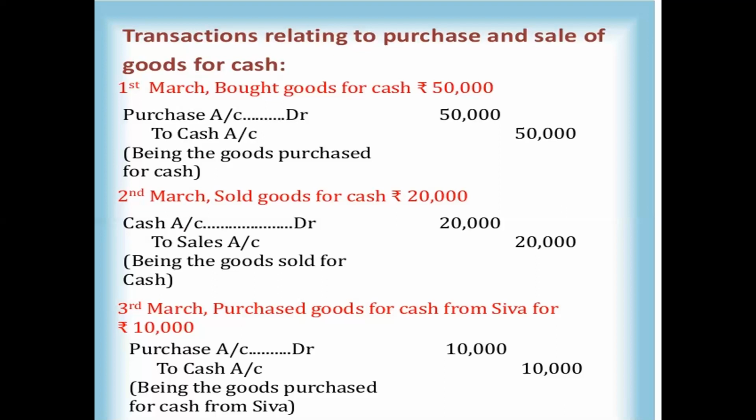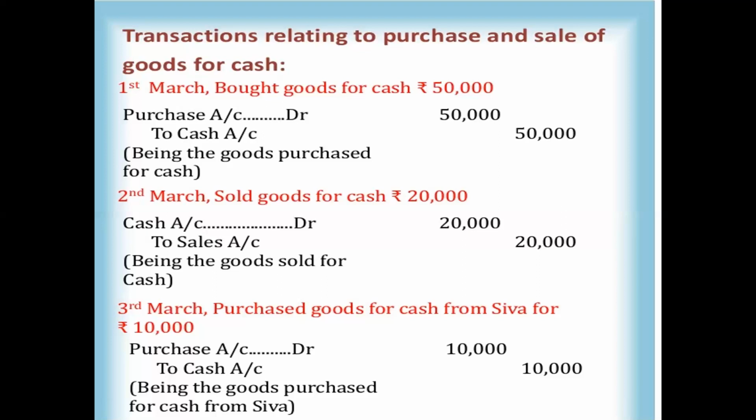Here for the asset, what comes in is debit, what goes out is credit. We are doing the selling process. Through sales, the company is receiving cash. What is coming in, cash, is coming into the business, so what comes in is debit. So cash is debited and the sales account is credited. Cash account debtor to sales account, 20,000 rupees. Being the goods sold for cash, that is the second transaction.